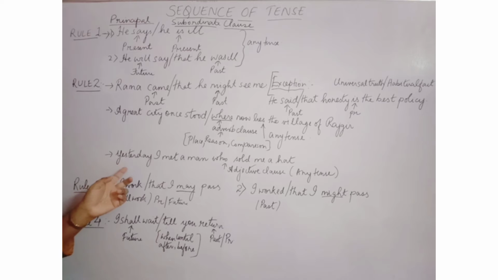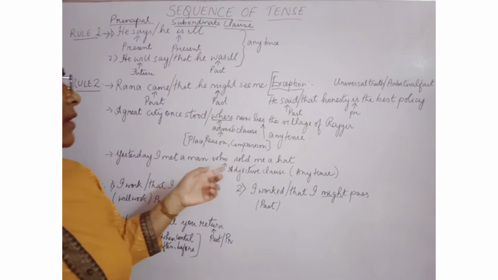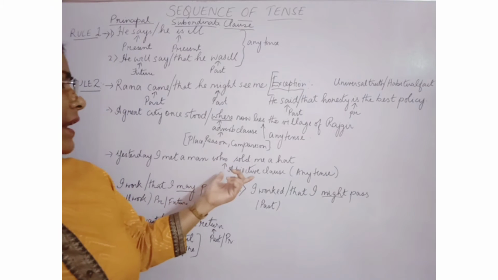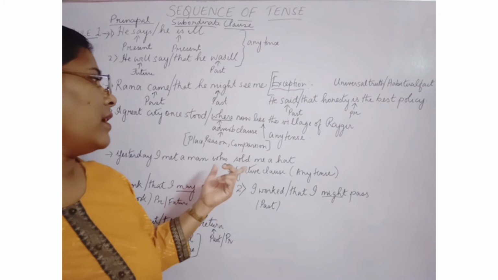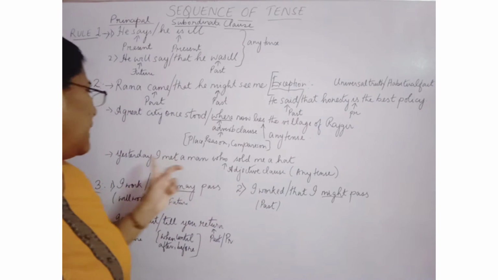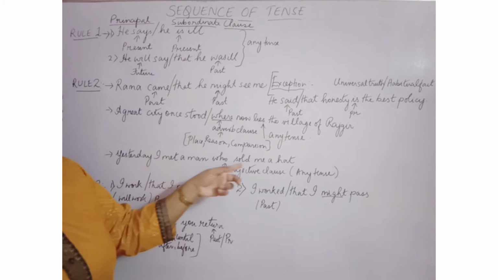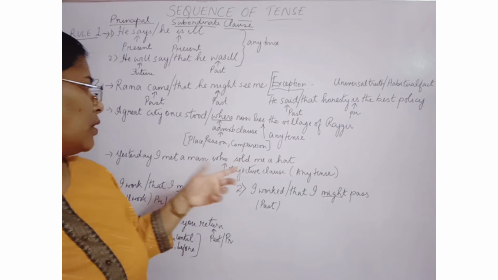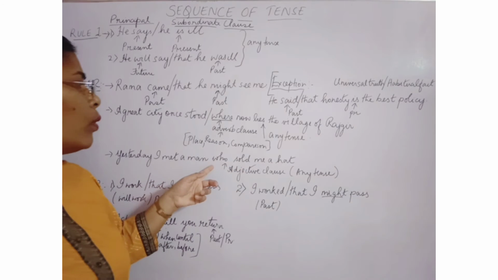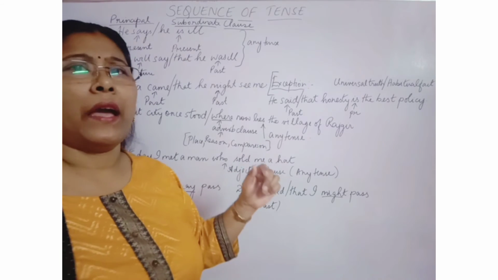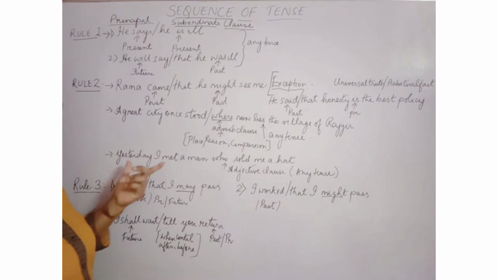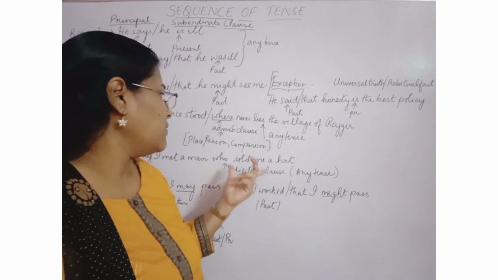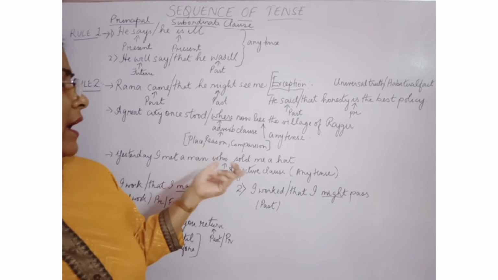Another sentence like this: yesterday I met a man who sold me a hat. If the subordinate clause starts with an adjectival clause, then you can use any tense here. You see, sold is the past tense. You can also write yesterday I met a man who will sell me a hat, or yesterday I met a man who sells a hat. Any tense you can use if the subordinate clause starts with an adjectival clause.